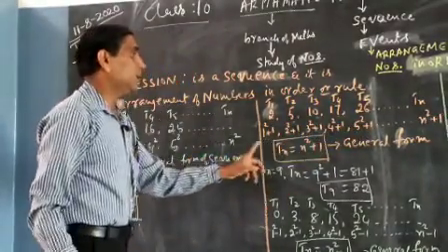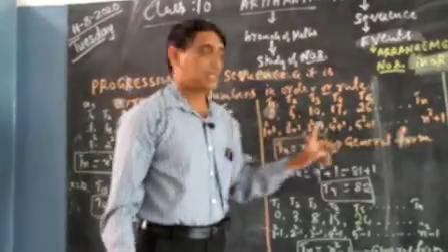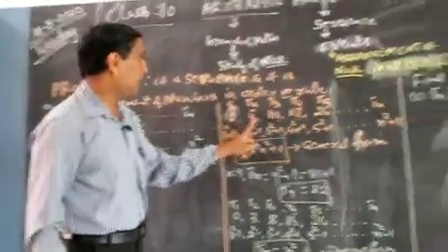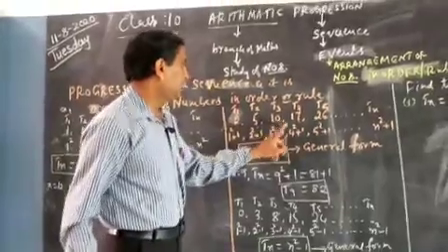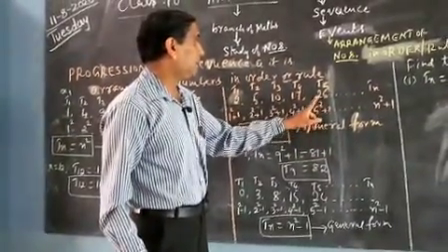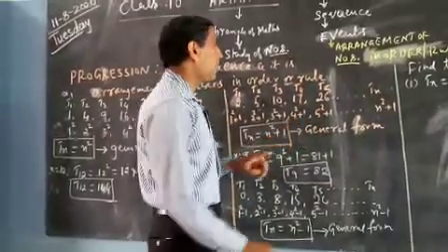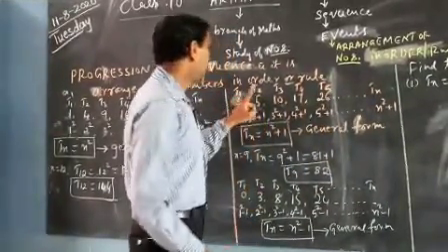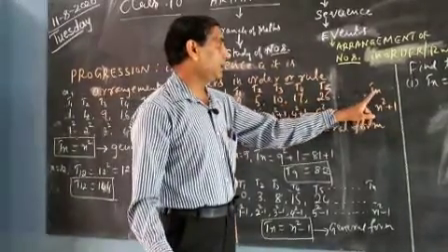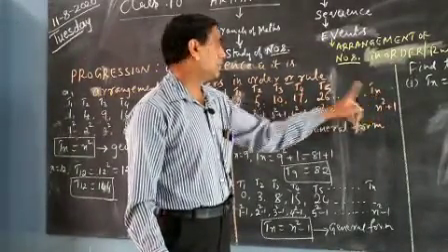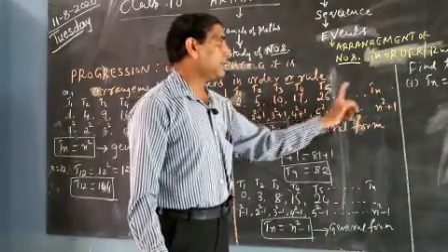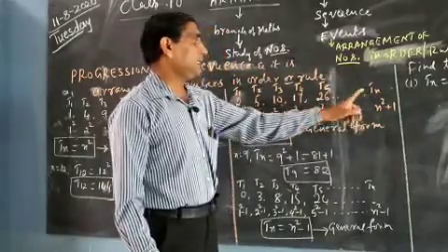Why do we have to do all this? Just to find the order of the sequence. See here, 1 squared plus 1 is 2, 2 squared plus 1 is 5, 3 squared plus 1 is 10, 4 squared is 16 plus 1 is 17, 5 squared is 25 plus 1 is 26. These are the first term, second term, third term, fourth term and fifth term and so on. If you want to find the nth term, Tn is the nth term of the sequence. T1, T2, T3, T4, T5 are the terms of the sequence, and Tn is the nth term.